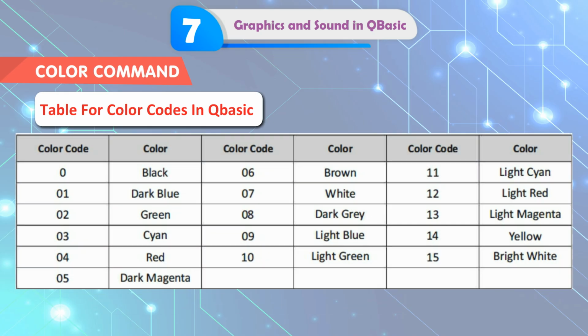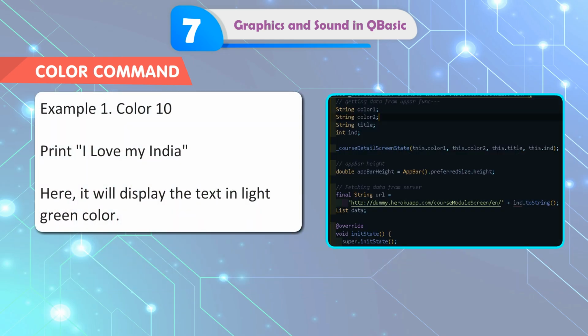Color code: 0 black, 1 dark blue, 2 green, 3 cyan, 4 red, 5 dark magenta, 6 brown, 7 white, 8 dark gray, 9 light blue, 10 light green, 11 light cyan, 12 light red, 13 light magenta, 14 yellow, 15 bright white.